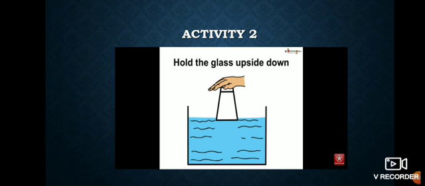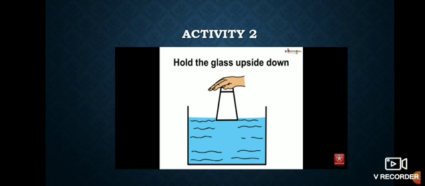Now activity number 2. Something interesting about air. Take an empty glass and a bowl of water. Fill the bowl with water. Hold the glass upside down as shown in the picture and push it into the water.